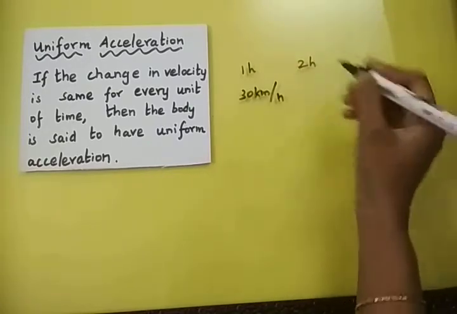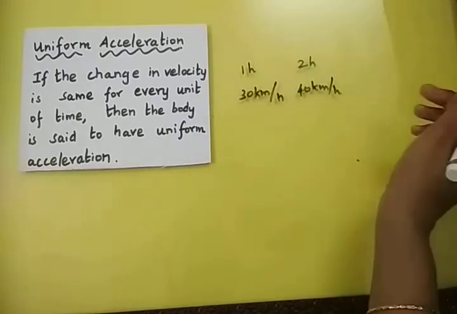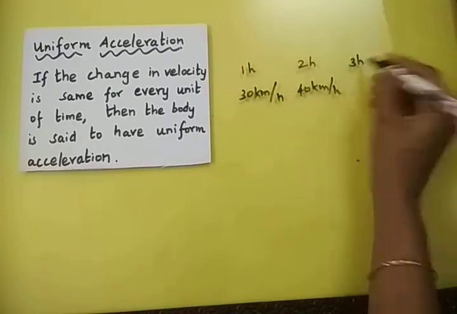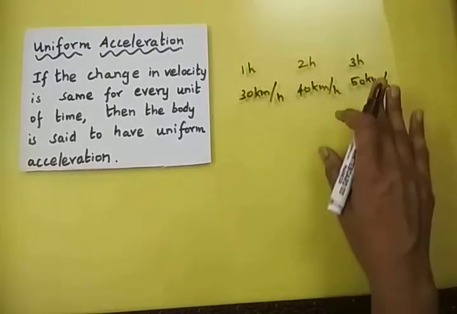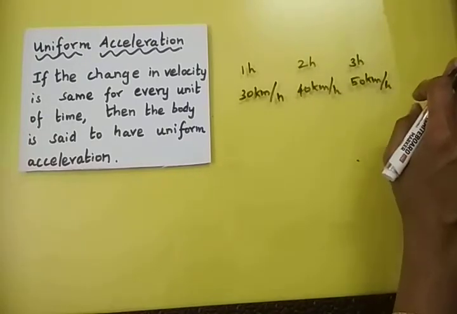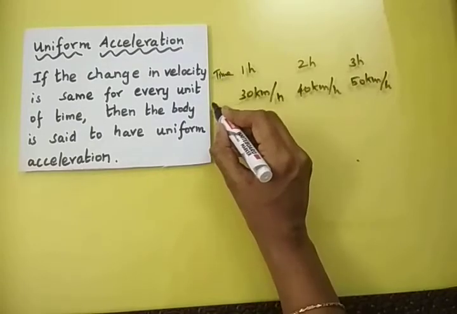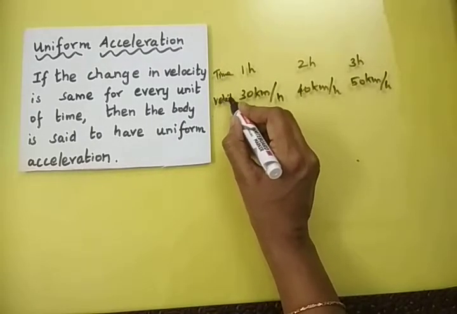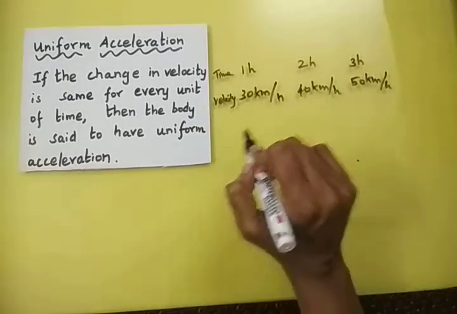The second hour, you travel at 40 km per hour. Then in the third hour, you travel at 50 km per hour. Because there is no traffic, you are able to increase the speed and you don't have any disturbance. So now you observe, this is the time and this is the speed or velocity. Just imagine that the direction is the same, so the velocity is mentioned here.